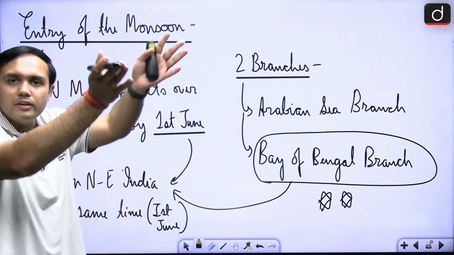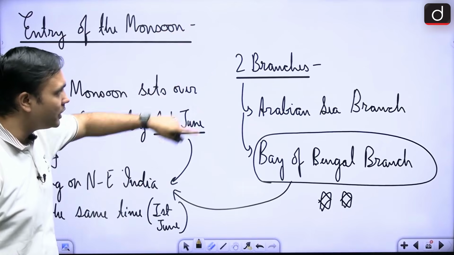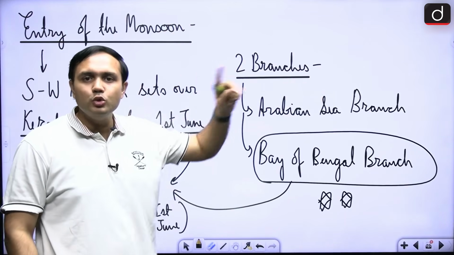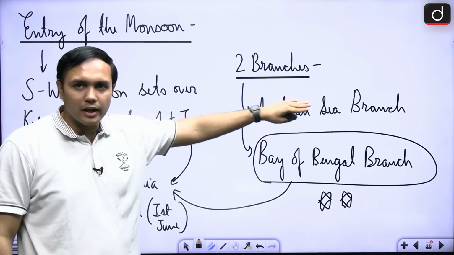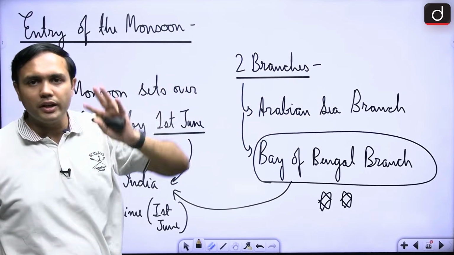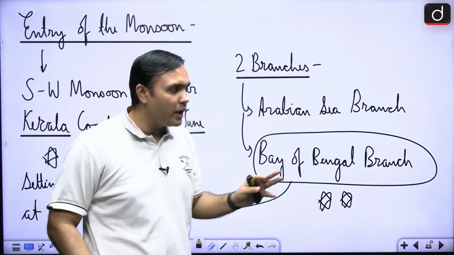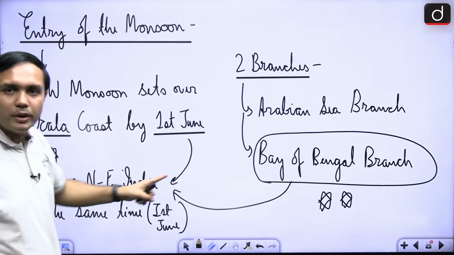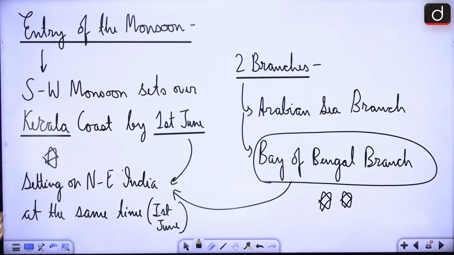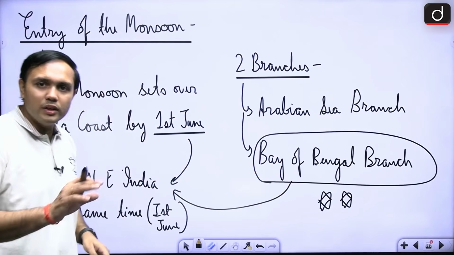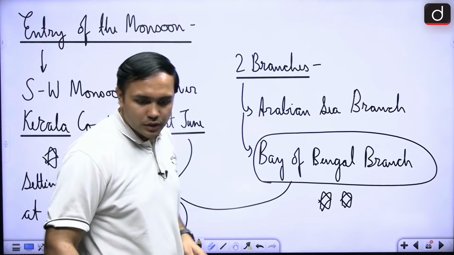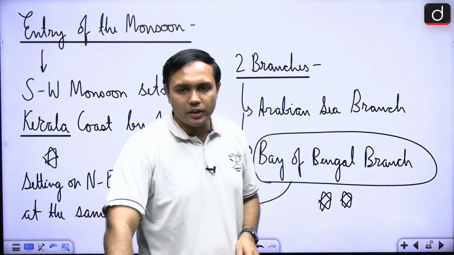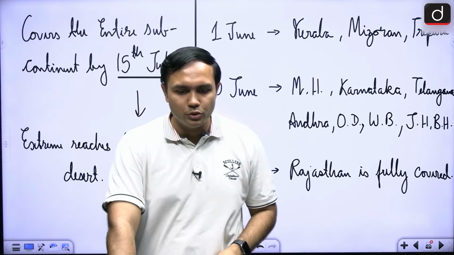Because when the monsoon winds are coming towards the Indian subcontinent, they are coming in two branches, right? One of them is the Arabian Sea branch, that is providing rainfall towards the Kerala coast, and the other is the Bay of Bengal branch, right? This Bay of Bengal branch is reaching northeast India around the same time period. All right. So this is a very, very important aspect regarding the entry of the monsoon, right?